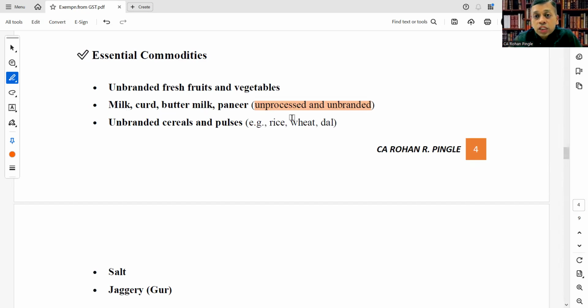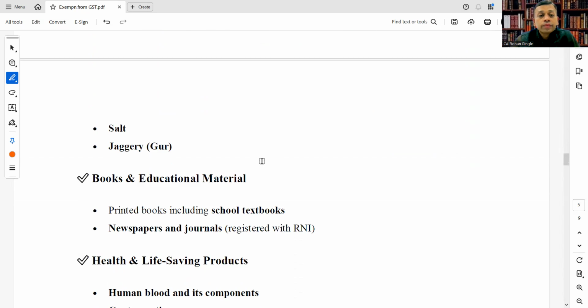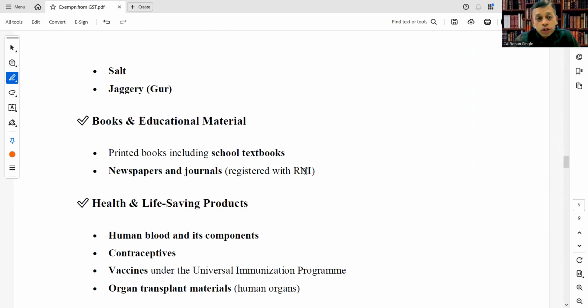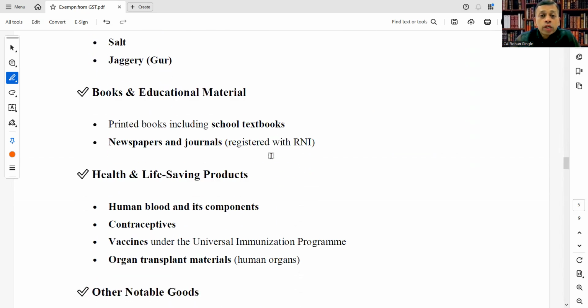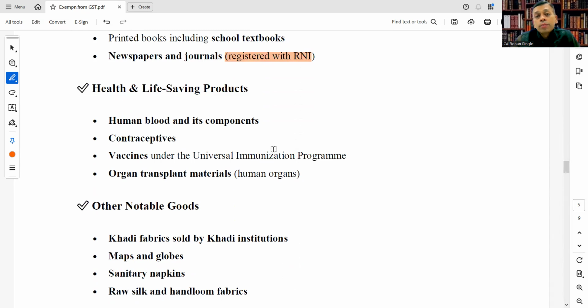If it is processed, meaning anything processed and then served, it will not be covered under the exemption notification. Then unbranded cereals and pulses, for example rice, wheat, dal. Once processed, they will be out of the exemption. Salt is also covered, and jaggery. Books and educational material: printed books, including school textbooks, are covered under exemption, as are newspapers and journals registered with RNI. Health and life-saving products are covered.